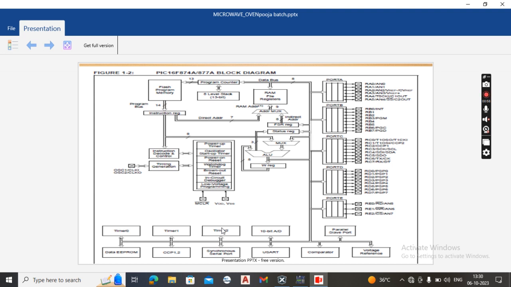It also contains the universal synchronous asynchronous receiver transmitter with 9-bit address detection. The block diagram also contains the synchronous serial port SSP with serial peripheral interface and I2C. It also has two capture compare pulse width modulation modules.